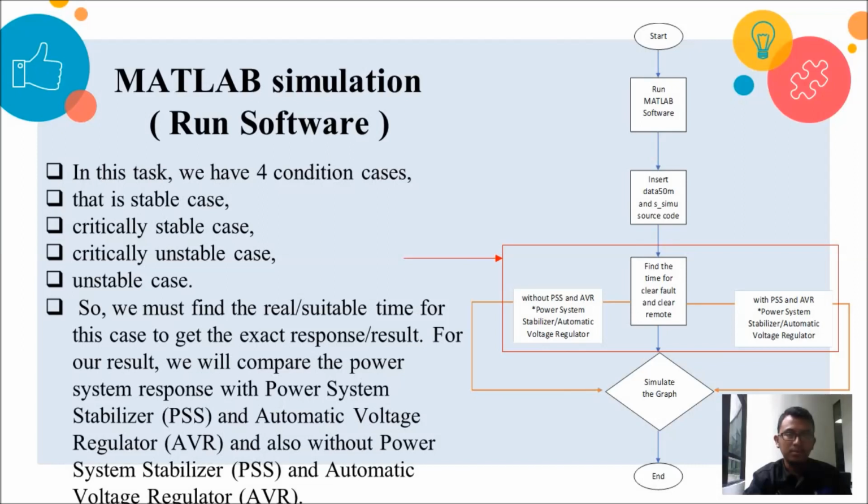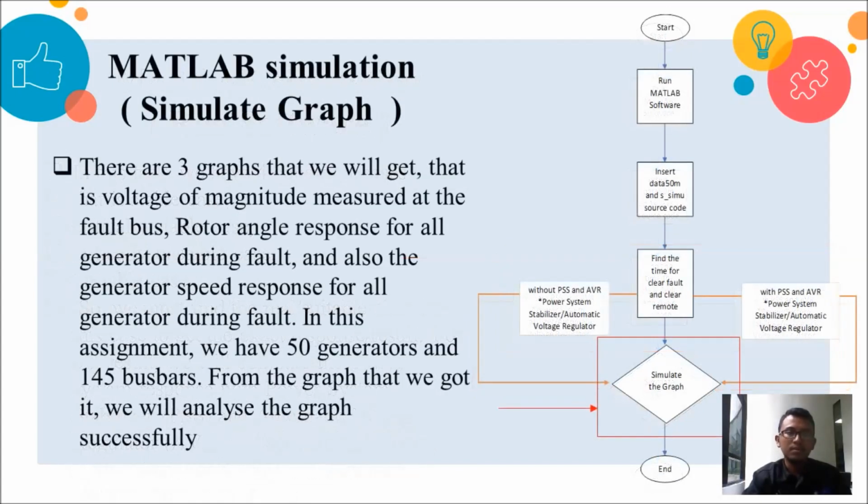For our result, after getting the exact response, we will compare the power system response with the PSS, power system stabilizer, and automatic voltage regulator AVR, and also without PSS and AVR. After we get the results without PSS and AVR, and then with PSS and AVR, we will simulate the graphs. From this, there are three graphs that we will get: the voltage magnitude measured at the fault bus, the angle response for all generators during the fault, and also the generator speed response for all generators during the fault.